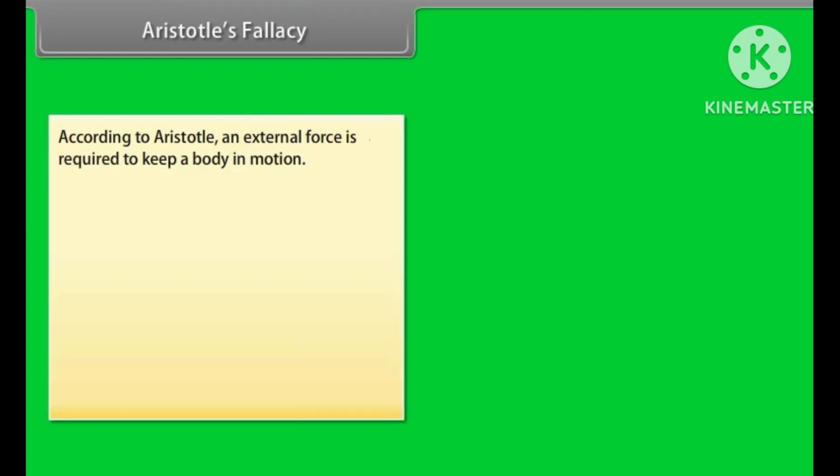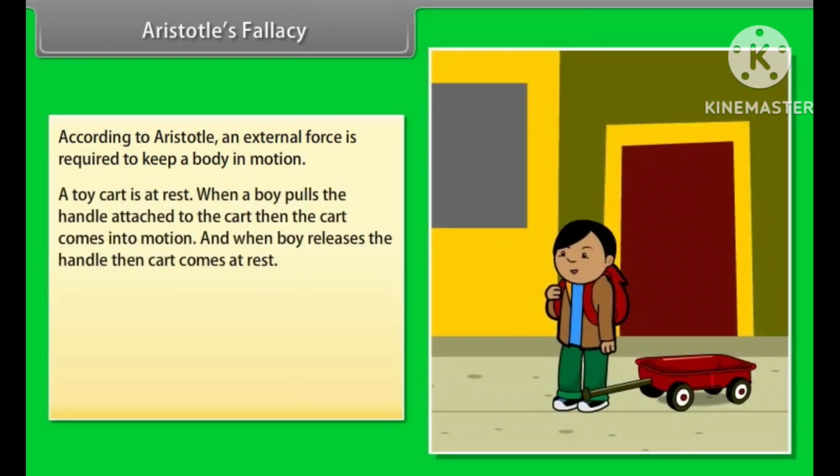Aristotle's fallacy. According to Aristotle, the Greek thinker, an external force is required to keep a body in motion. Let's understand with an example. A toy cart is at rest.